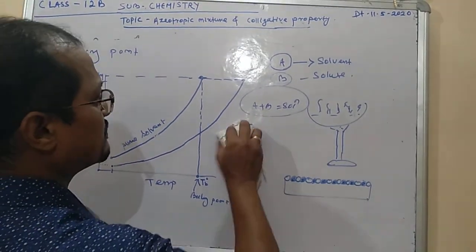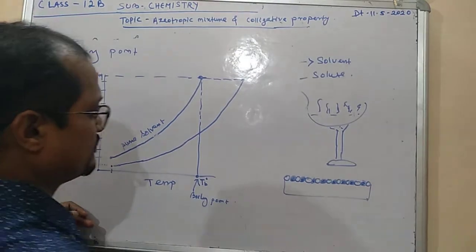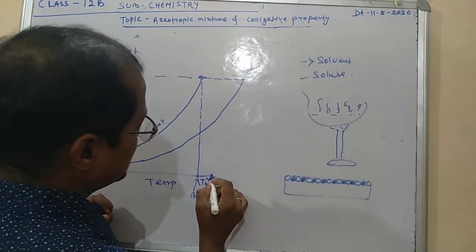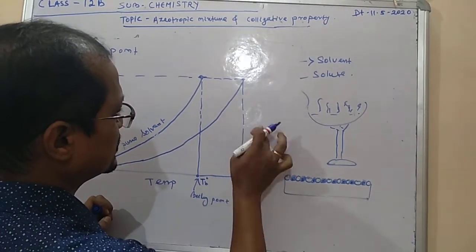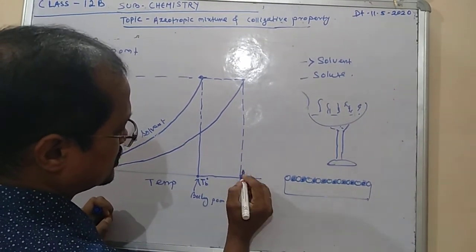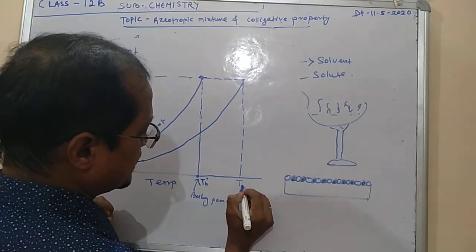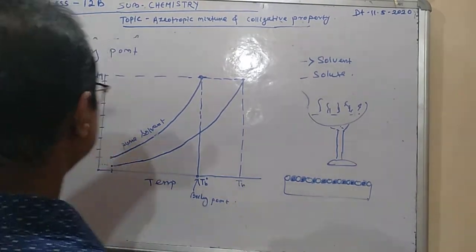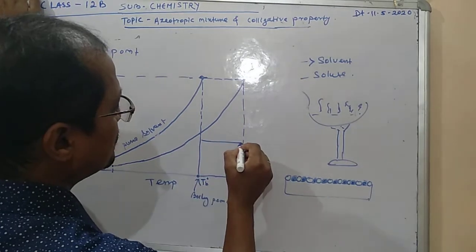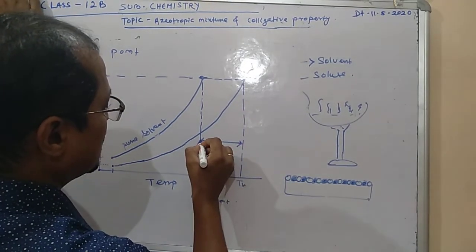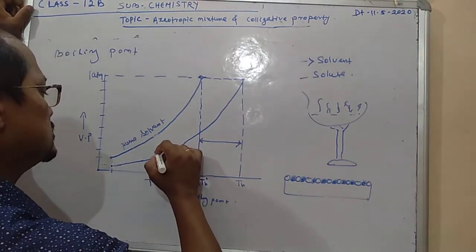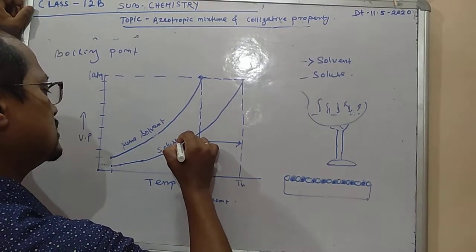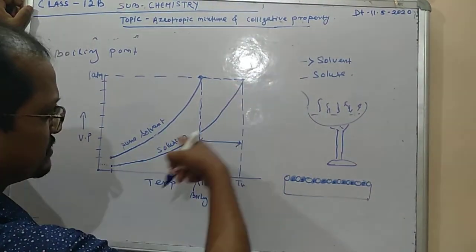In that case what will happen, you see here, at this temperature, now we'll find out the temperature of this one. You see, this is the temperature of the mixture, the solution, and you take it by the name B. Now see, the difference of the temperature at which that particular solute is added with the solvent. This is the solution. Okay, vapor pressure of the solution.